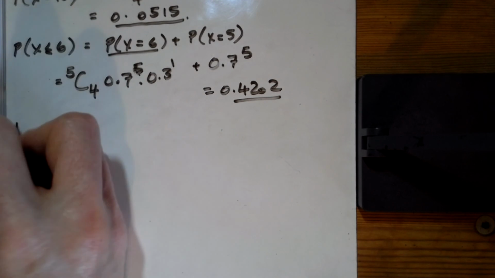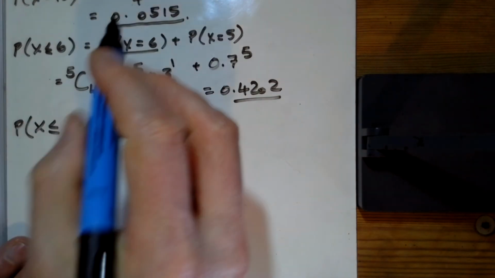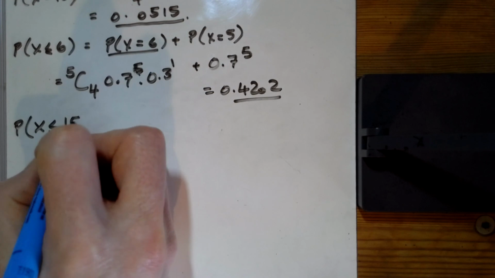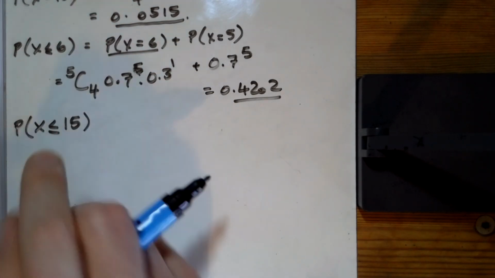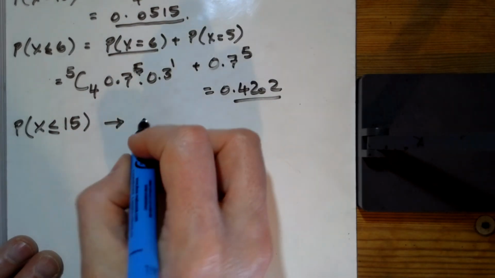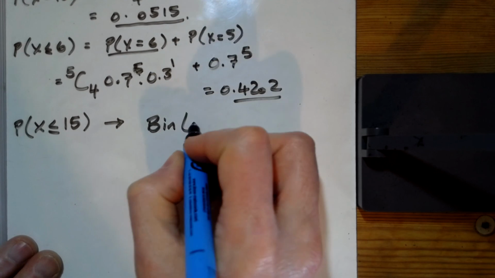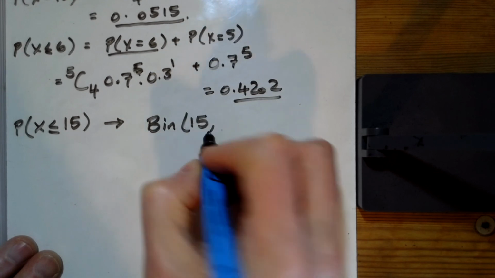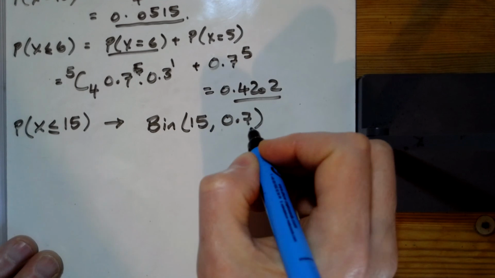Now, even more thinking. This says we want to win for the 5th time sometime before the 15th game. So what we're going to do here is we'll change this into a binomial. And if I say we're now going to play a binomial, and we're going to play 15 games for our binomial, and the chance of winning is 0.7.